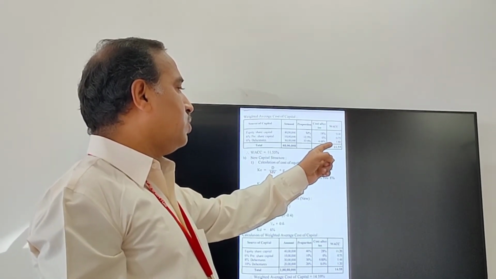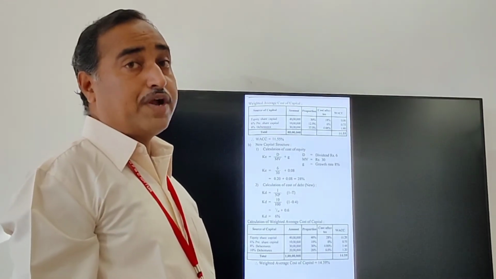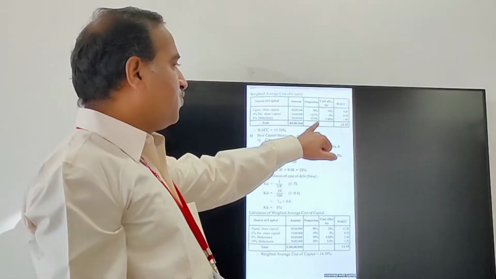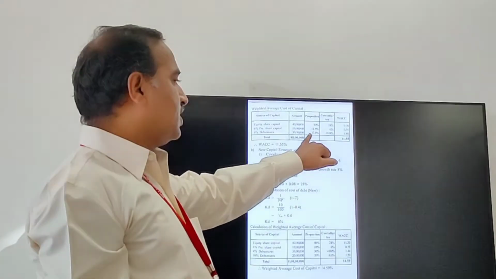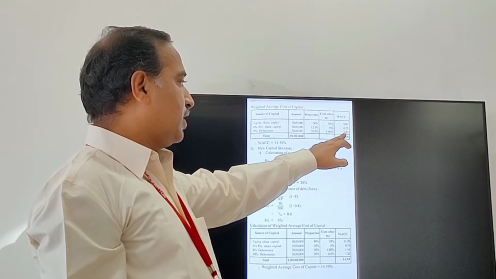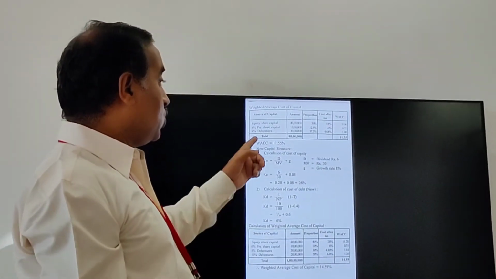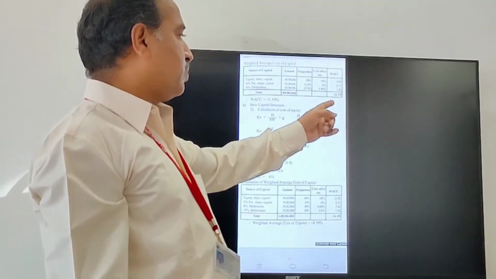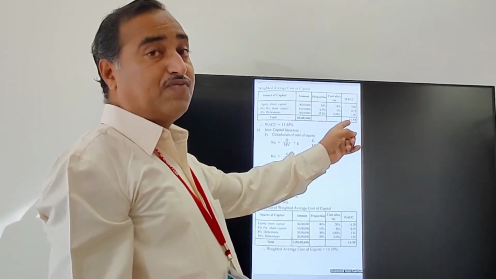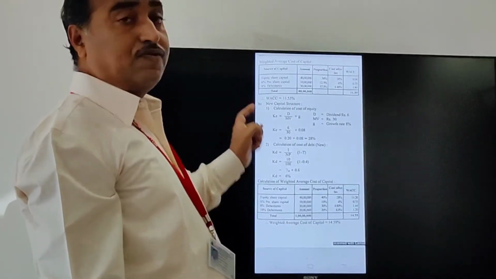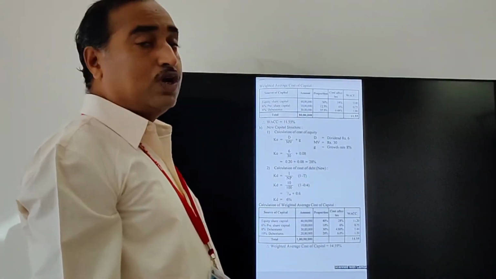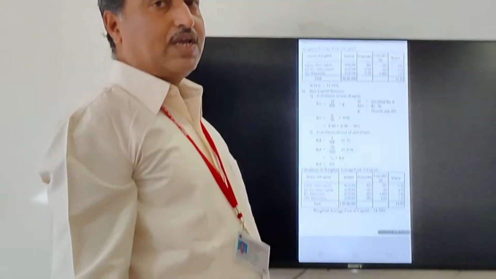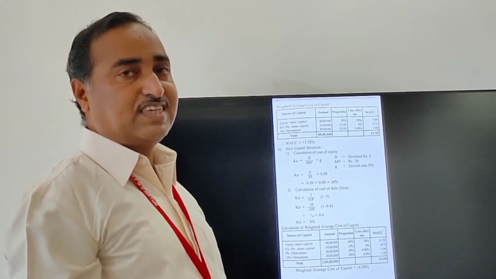When you work out 4.8 into 37.5%, you definitely get 1.80. That's why the total of the first amount column is 80 lakh, and the weighted average cost of capital is 11.55. Therefore your weighted average cost of capital equals 11.55%. That is your answer.